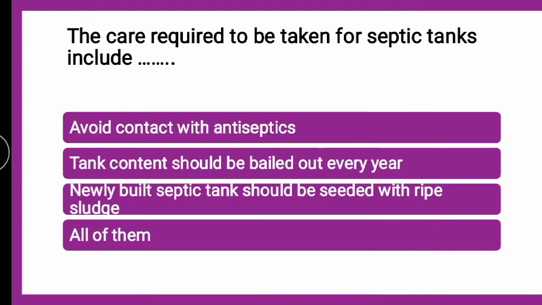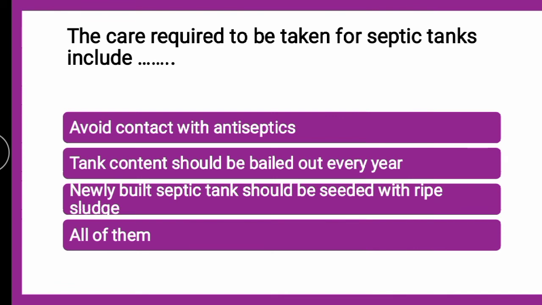Next question is, the care required to be taken for the septic tanks include dash. Whether it includes avoid contact with the antiseptic, yes, the contact with the antiseptic should be avoided. Why? Because we have discussed that it is injurious to the bacteria which are there in the septic tank. Second is, tank content should be bailed out every year. Yes, it should be bailed out every year.